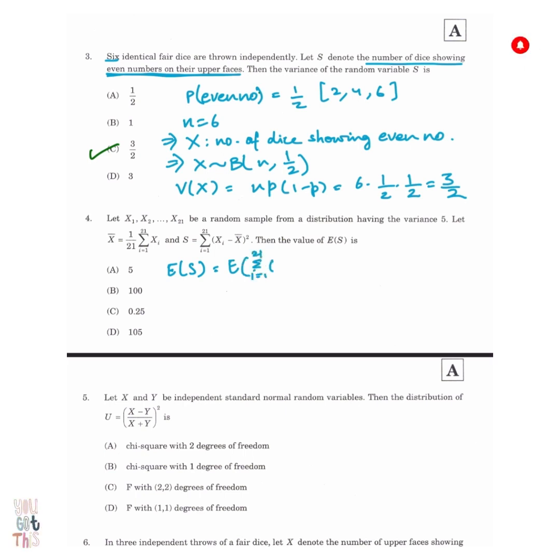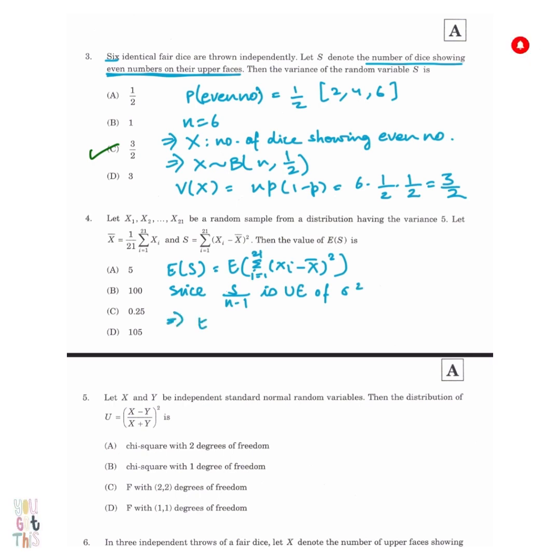And then I used to think that okay, so this is expectation of xi minus x bar square, so this is equal to variance. I know, silly mistake, but I'm calling it silly for a reason. So I simply used to put it as a variance and say expectation of S is equal to 21 into 5. So my answer would be 105, which is actually an option. So that's where it goes wrong, because variance is expectation of xi minus expectation of x square, and expectation of x is equal to mu.